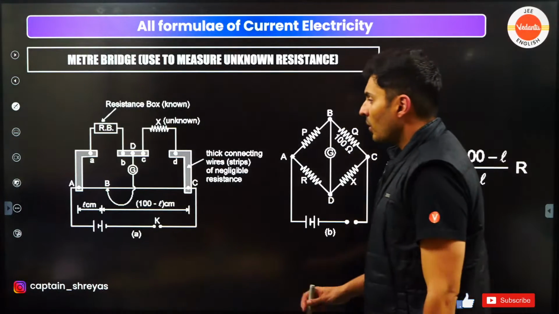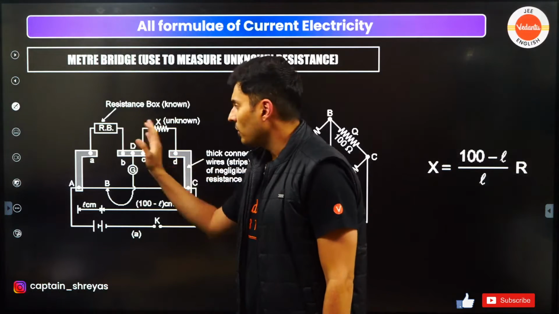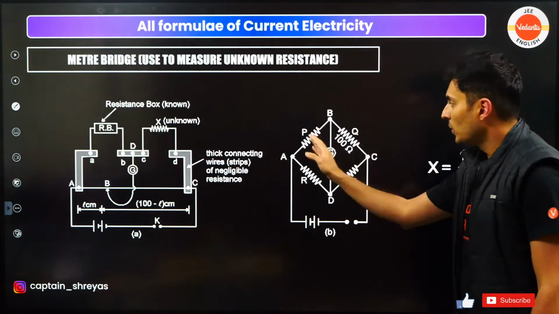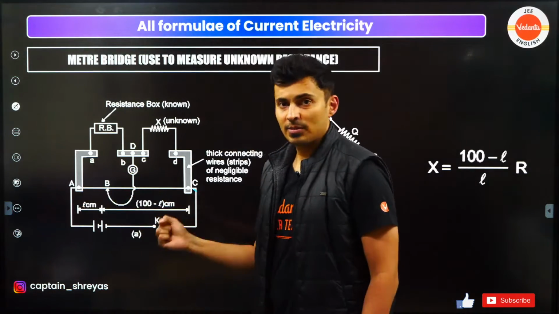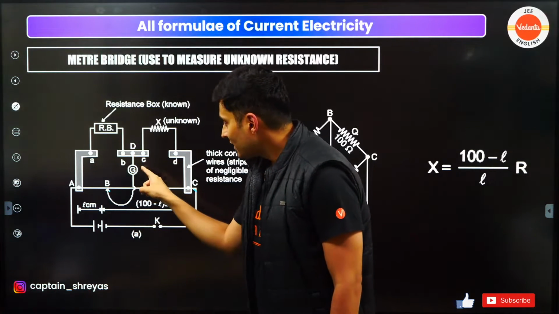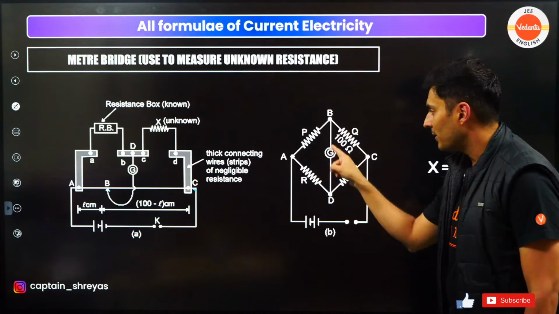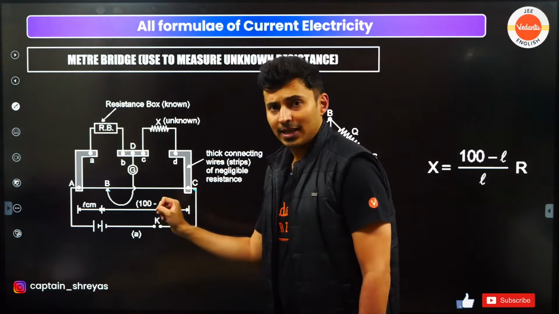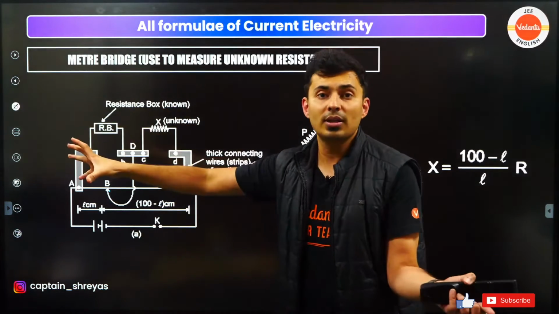Here also, what you have is one standard resistance here, and one unknown resistance on the other side. You can see one after the other, there are two resistances, and there is a wire. One part has some resistance, from this point to this point has some other resistance, and there is a galvanometer wire connecting this point and this point. That's exactly this wire. So wherever the galvanometer connects, that divides this wire into two resistances proportional to the length.